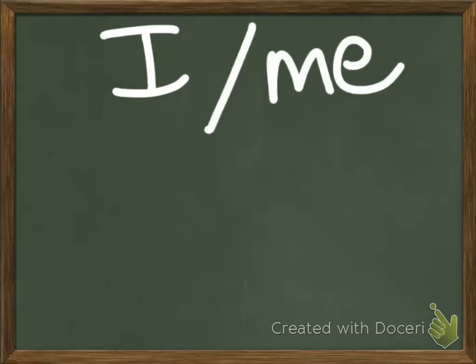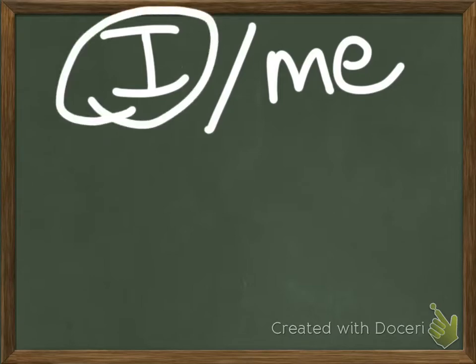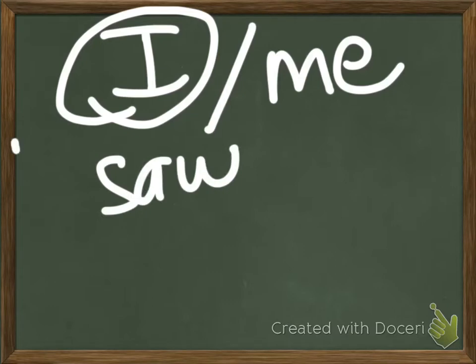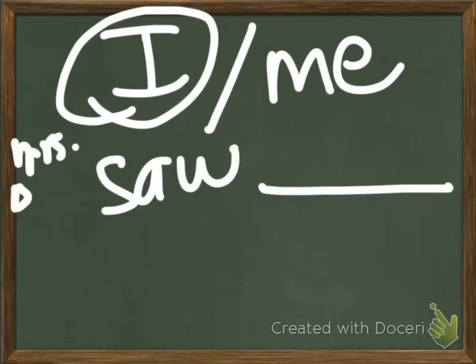So people use this very incorrectly a lot. They'll say I when they really should say me. For instance, oh, Mrs. Barwinski saw Sarah and I. People say that and it sounds right, but it's not true. Saw is the verb, I'm the subject because I'm the one who saw you. So Mrs. Barwinski saw, and then you and Sarah are both the objects of the verb. You're being seen. So it can't be I because I is only the subject. It has to be me.